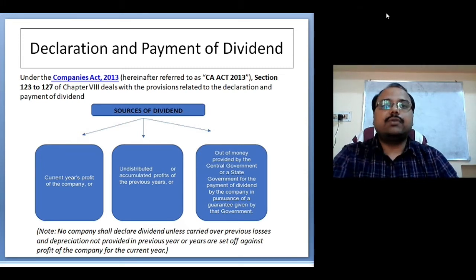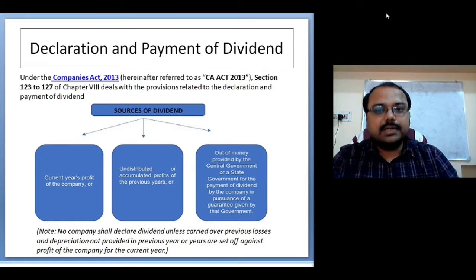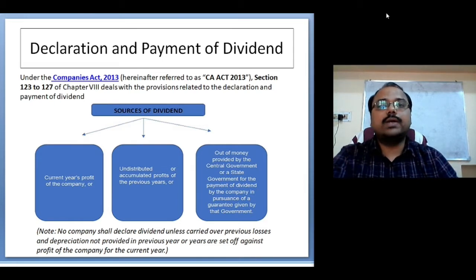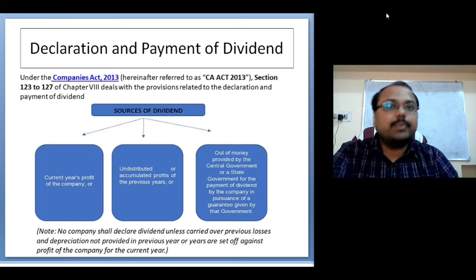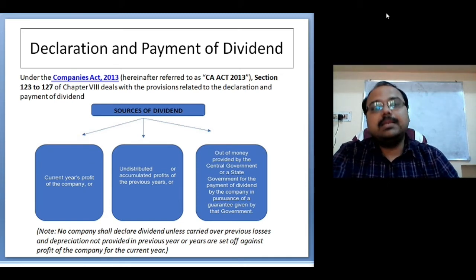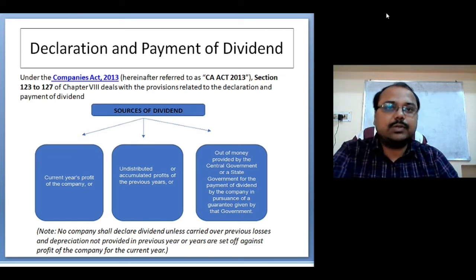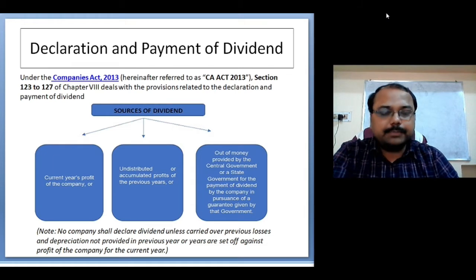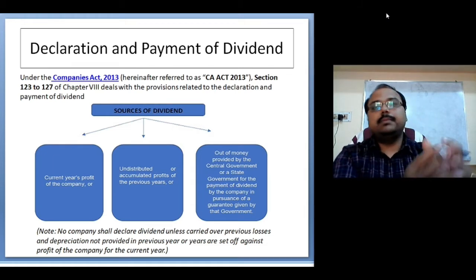Let's first understand what is a dividend. Then I will tell you what is a declared dividend, and what is the difference between a declared dividend and a proposed dividend. Then I'll tell you about the declaration of dividend, and what are the provisions related to it mentioned in your Companies Act 2013. So let's start with the meaning of dividend.